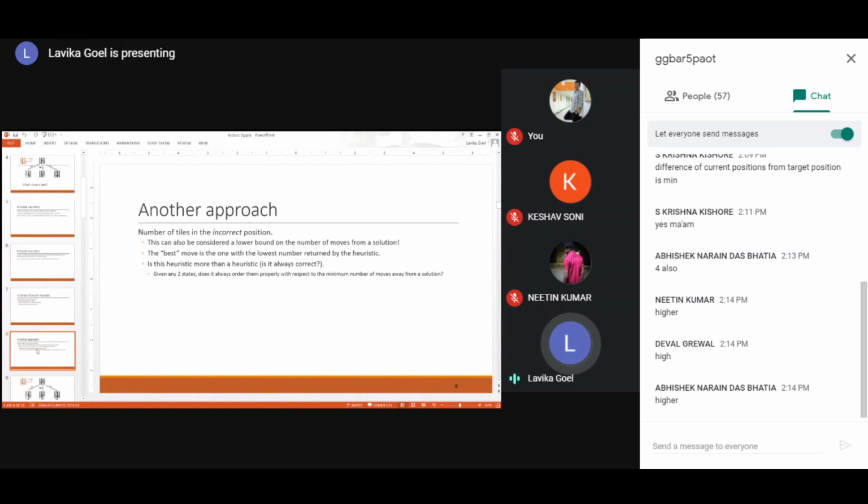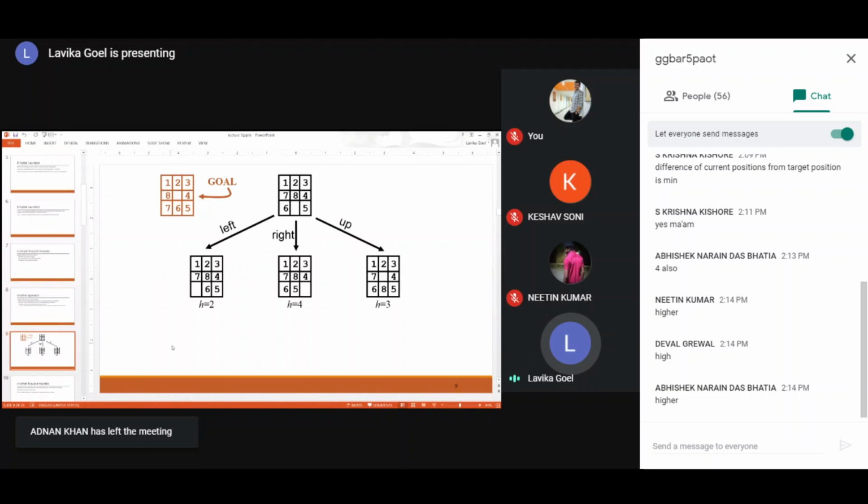So, in this case, the best move would be the one with the lowest value of the heuristic function. Let us see this one. Now we are choosing the heuristic function as the number of tiles in the incorrect position. In the first state, the left hand side state, 1, 2, 3 are correctly placed, so leave them. In the second row, 7 is the first element, and 7 is incorrectly placed. So that will be a score of 1.